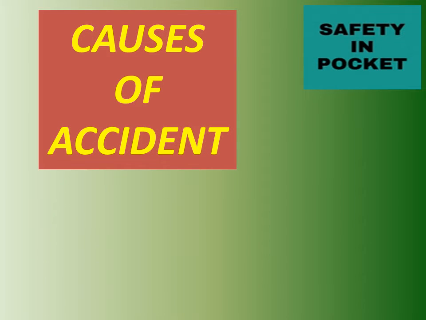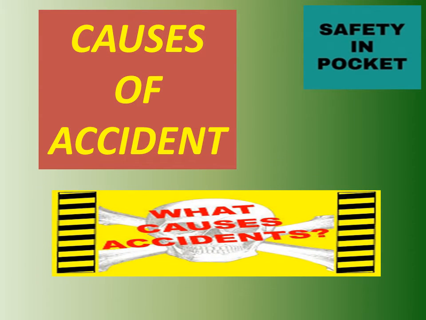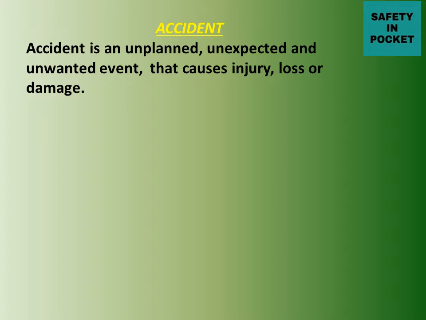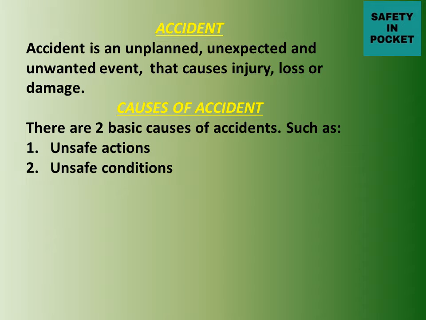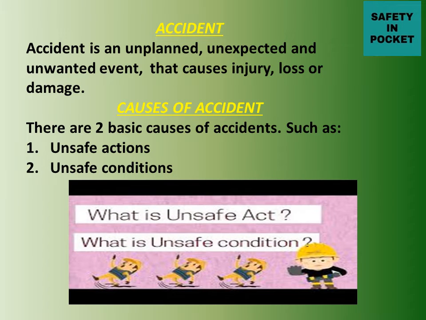Today we will study the causes of accidents. Before that, let us know what an accident is. An accident is an unplanned, unexpected and unwanted event that causes injury, loss or damage. The causes of accidents are of two types: unsafe actions and unsafe conditions.